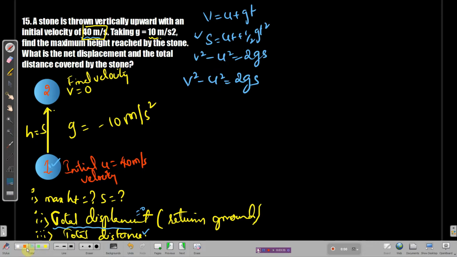And what is v, you tell me? V is the final velocity. I know, of course, it is going to be 0, and minus is minus only. What is u, initial velocity, which is 40 meter per second.